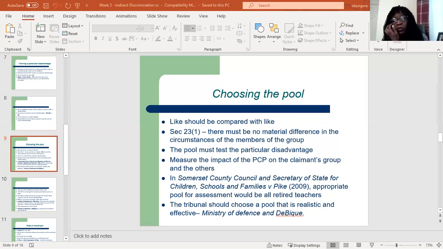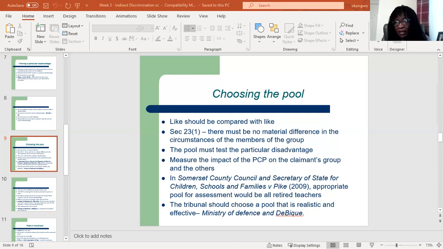The pool must test the particular disadvantage complained of, by measuring the impact of that PCP on the claimant group and comparing it with the impact on others in the pool, that is, others who do not have that protected characteristic.